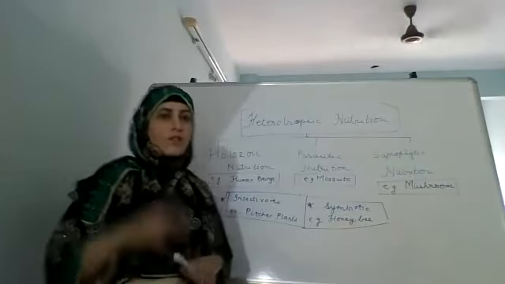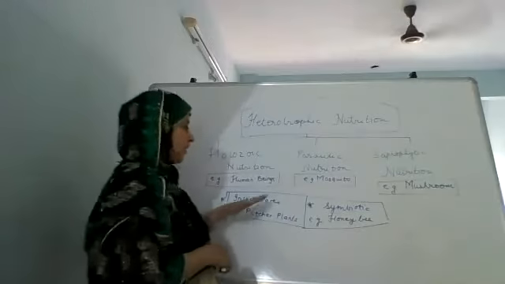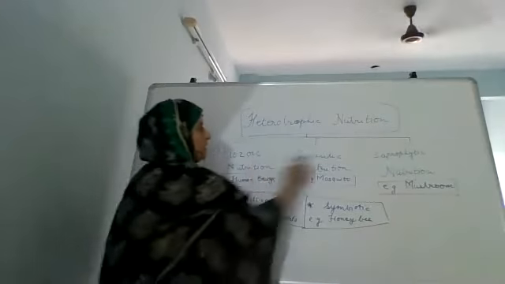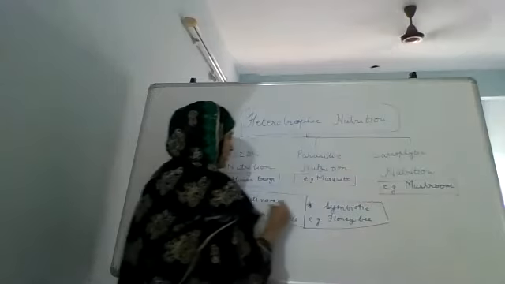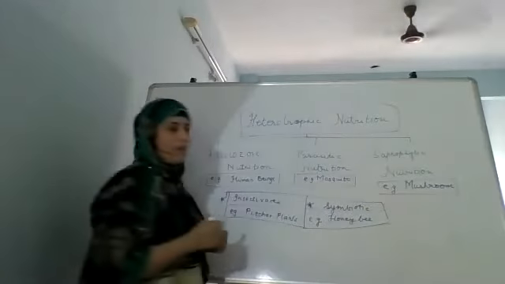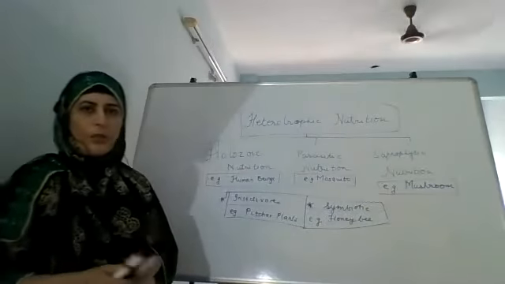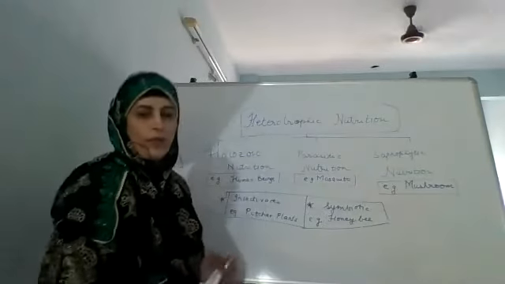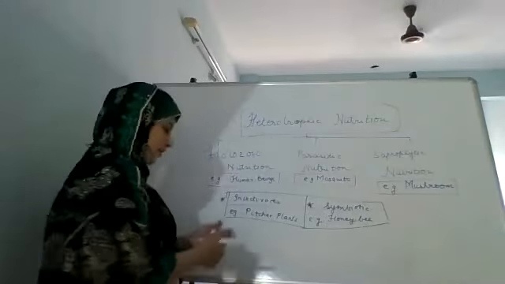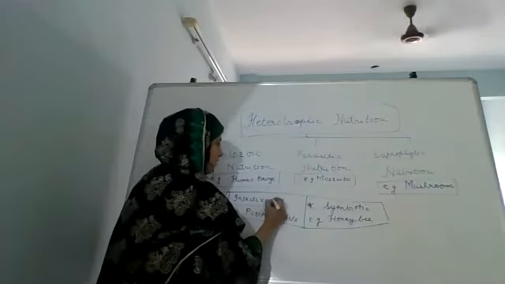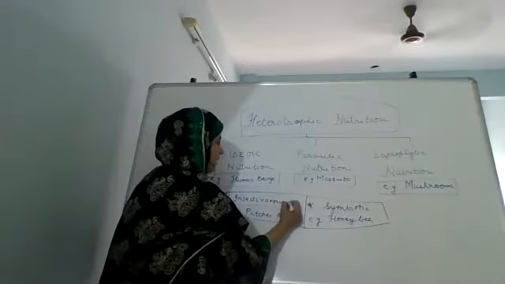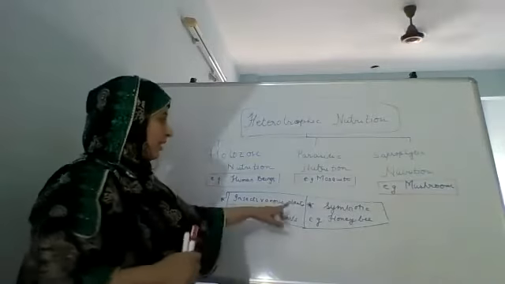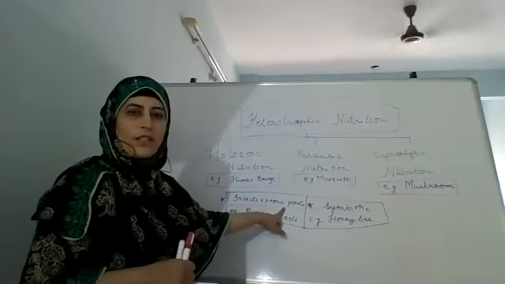Okay, so these are two more types which are just for your extra knowledge. It's not in the main answer of yours. Just if there is some extra question asked, then you can answer this. You can just write down the definition of insectivorous plants. Why are we mentioning insectivorous plants?